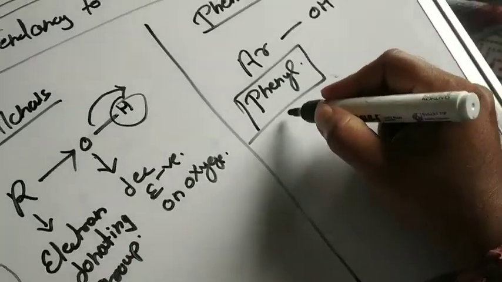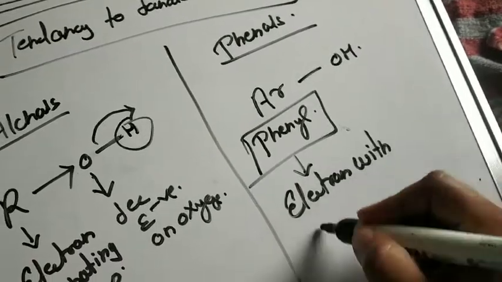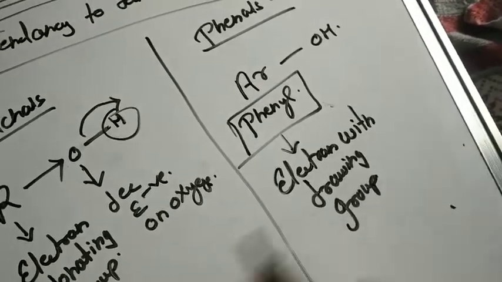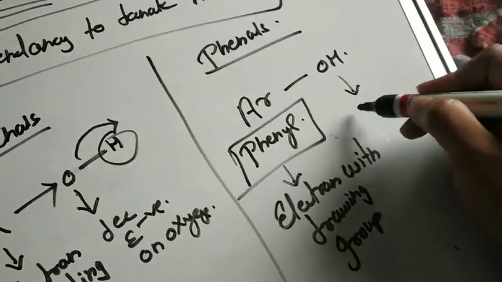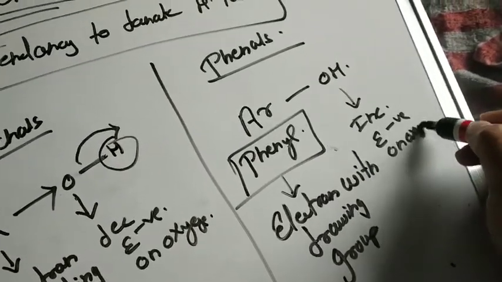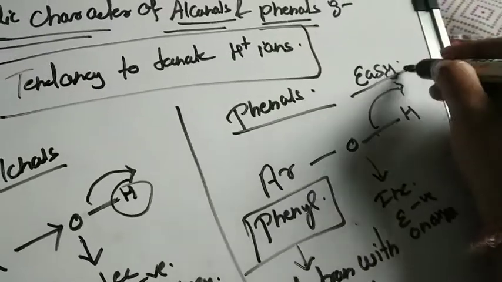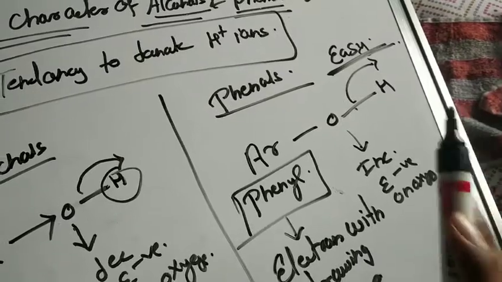It is totally opposite. It is the electron withdrawing group. Donating means the one that gives, withdrawing means the one that takes. So the phenyl group is an electron withdrawing group. Due to this, it will increase the electronegativity on oxygen. That is why the removal of this particular hydrogen will be very easy. So who will give the H plus ion first? Phenol will. So it will be more acidic in nature.